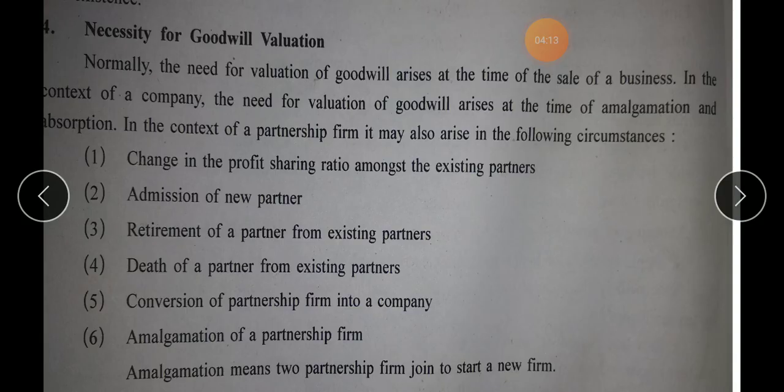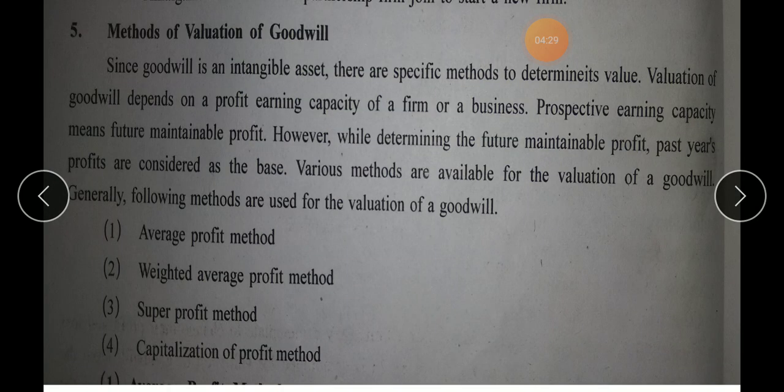Thereafter, you have a topic which says necessity for goodwill valuation. Of course, when does the necessity for valuation of goodwill arise, for which you have 6 important points. This also you will be reading. And next, moving towards the main topic of the chapter, which is methods of valuation of goodwill. Actually, we are doing the sums for this. Yes, the 4-mark questions are expected for these 4 methods.